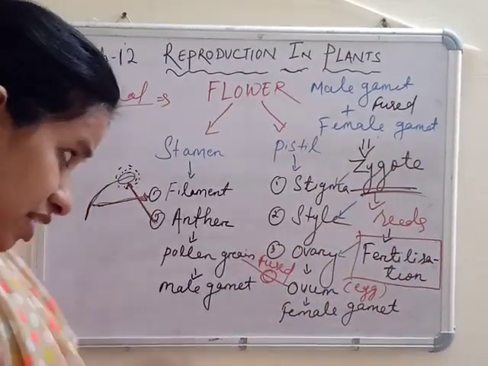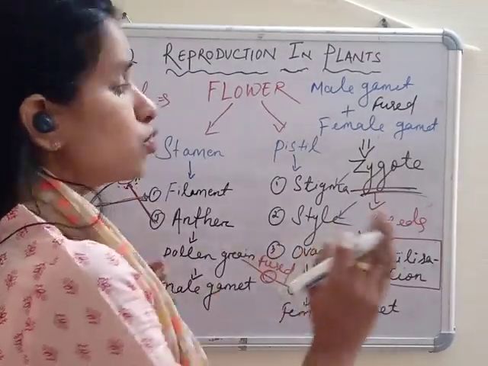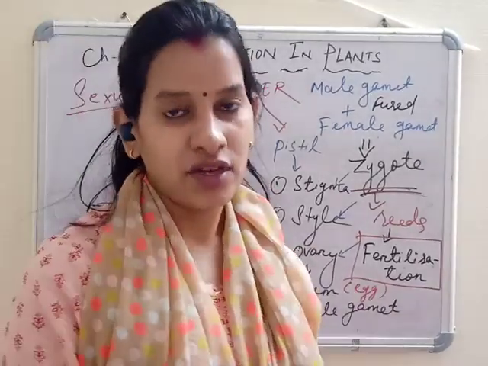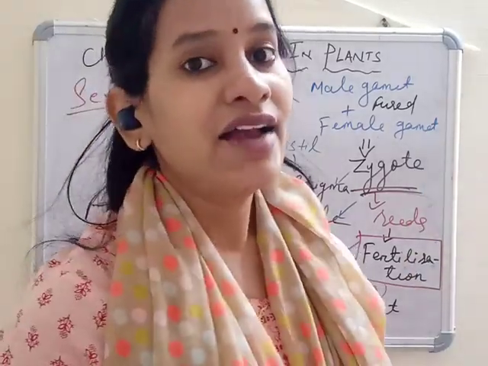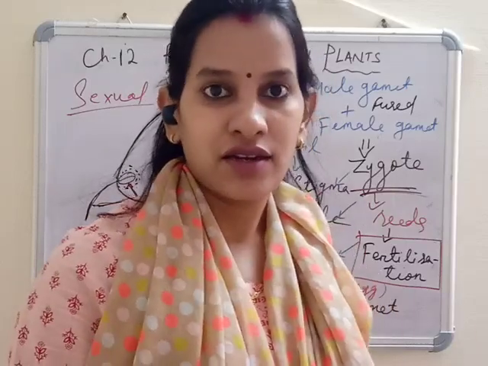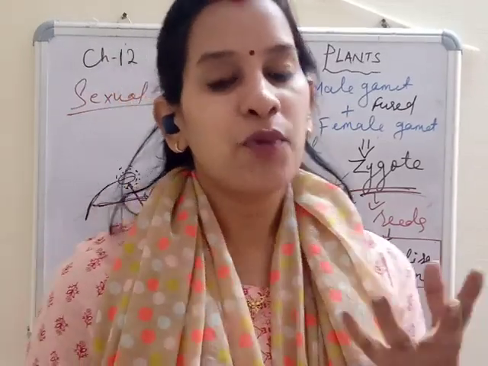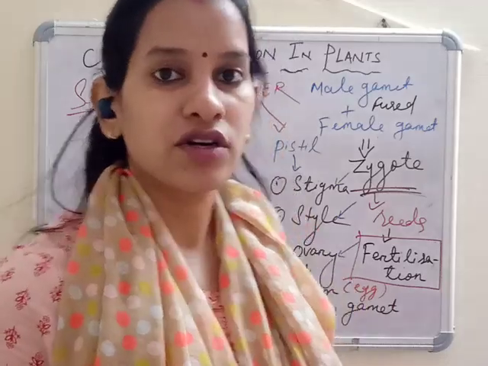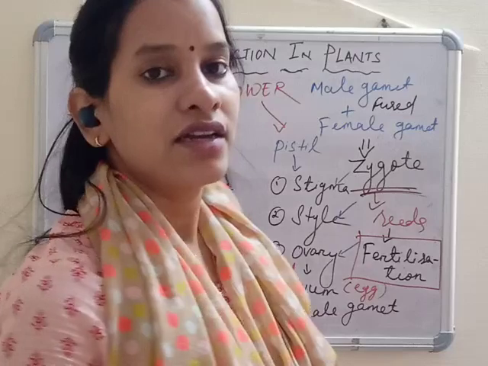Okay. Next, we'll see who is going to whom: is the male gamete going to the female, or is the female gamete going? Actually here the male gamete is going to the female part. And when they are going, means they are being transferred, this transfer of pollen from the anther to the female part is called pollination. So in the next class we are going to discuss the transfer of pollen from the anther to the female part in detail.